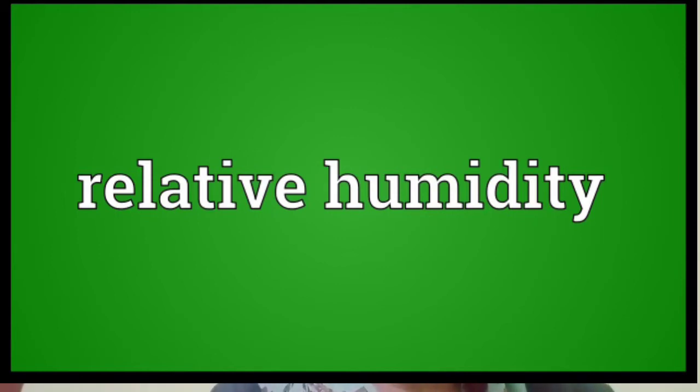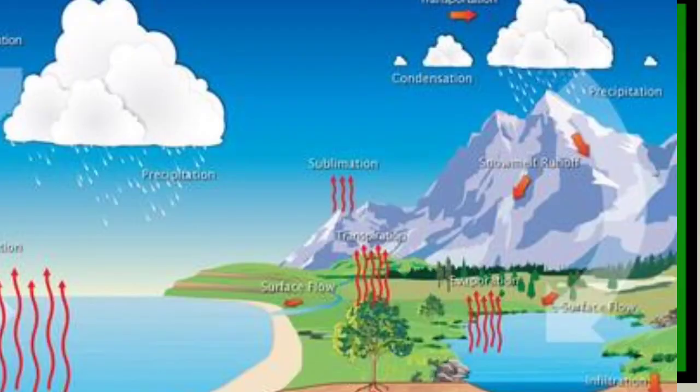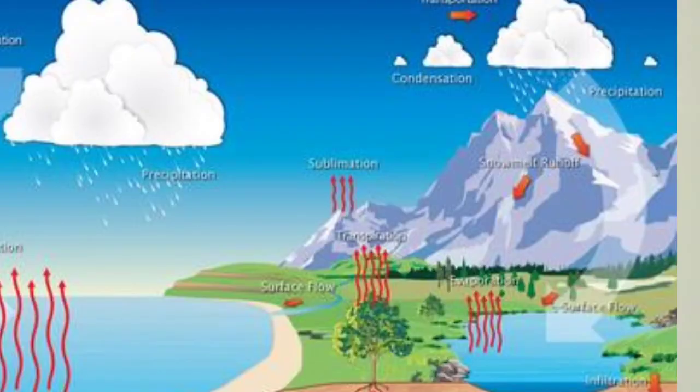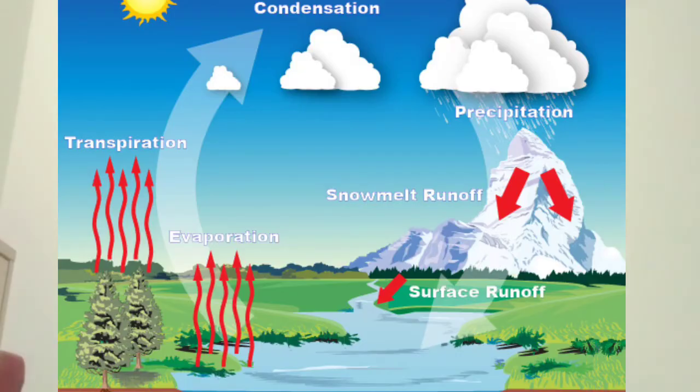Let's study condensation and sublimation. The process of changing water vapor into water is called condensation. Sublimation means when vapor changes into solid particles.